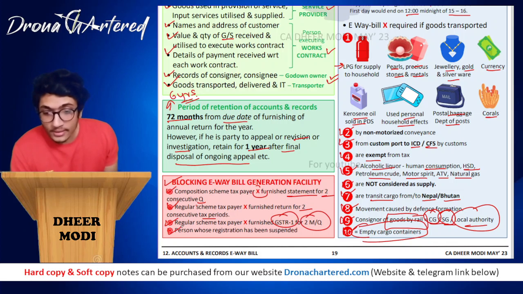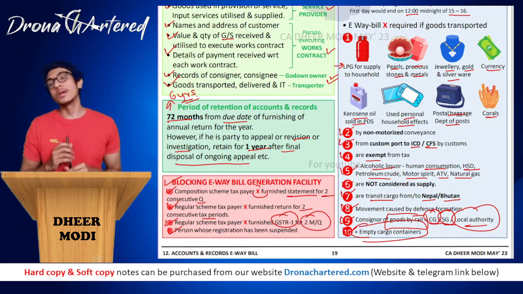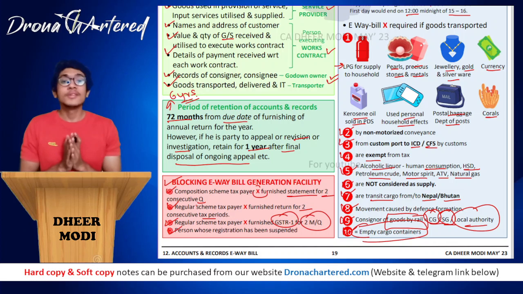And next is a person whose registration has been suspended. Of course, he will not be allowed to generate an e-way bill because his registration has been suspended. Okay, and with this we are done with this chapter.